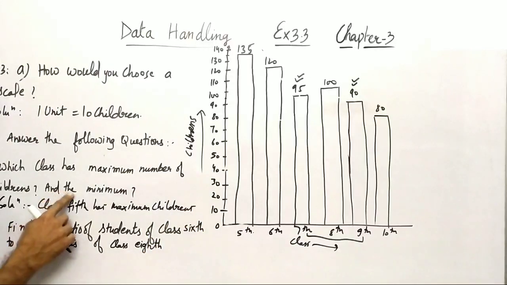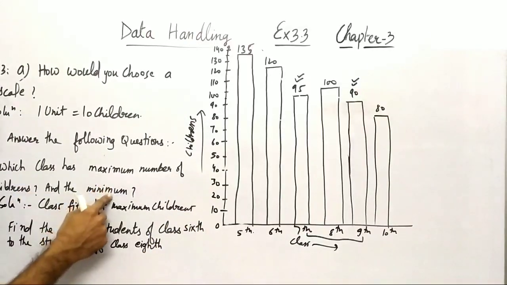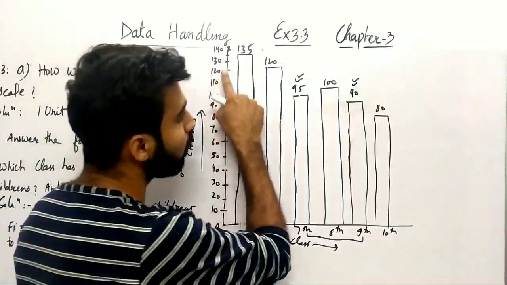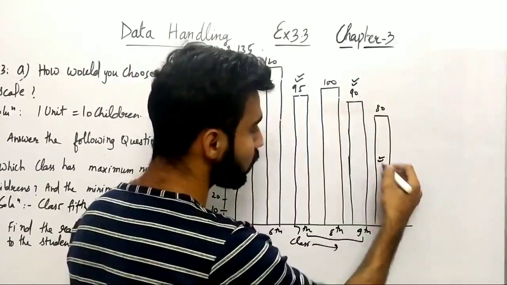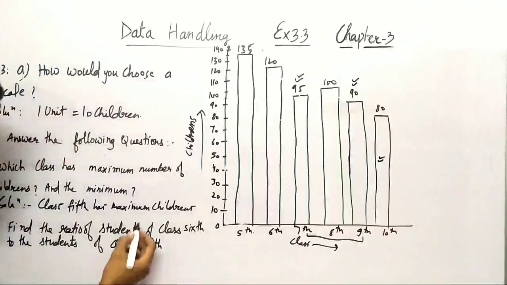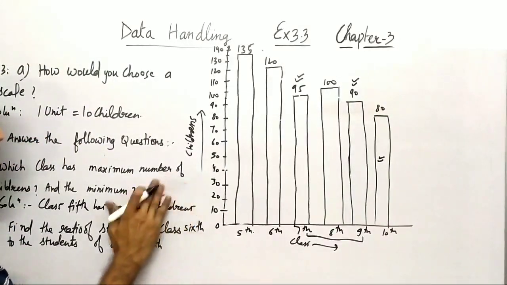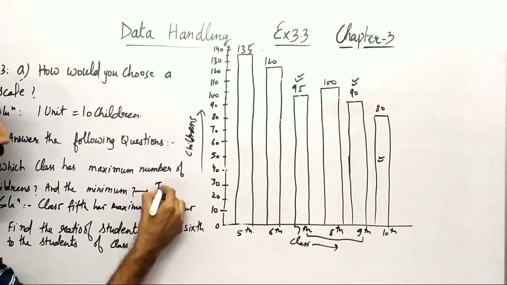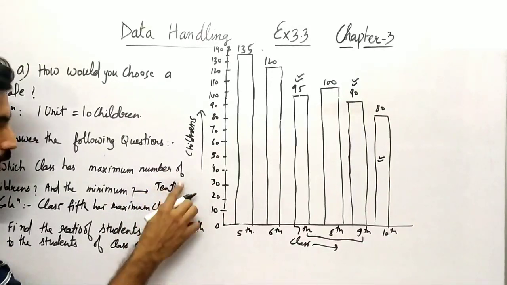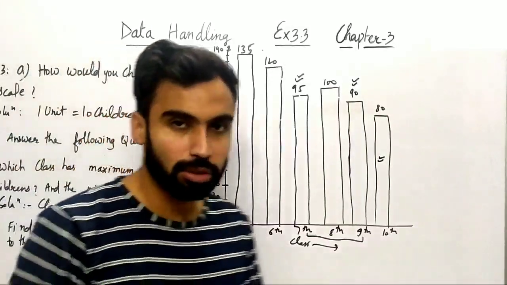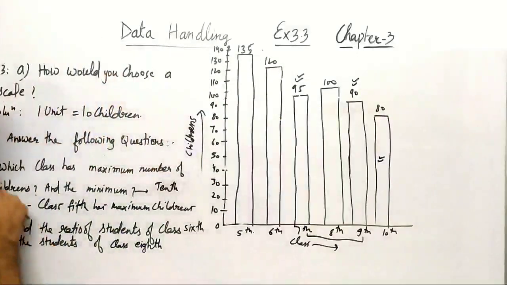Now and the minimum, so it also asks the class which is having minimum children also. So आप देख सकते हैं सबसे minimum children जो है that are in the class number 10. So you can write it that the minimum number of children were in class, you can say 10th, you can also write it like TENTHS, 10th, right? So this is the answer to the first part of B part here.